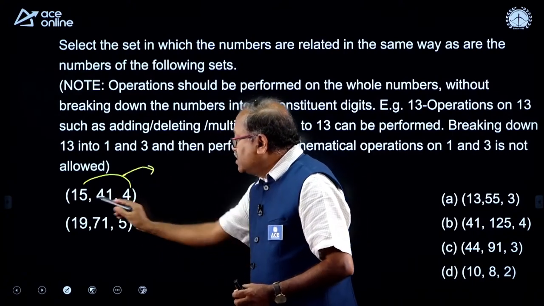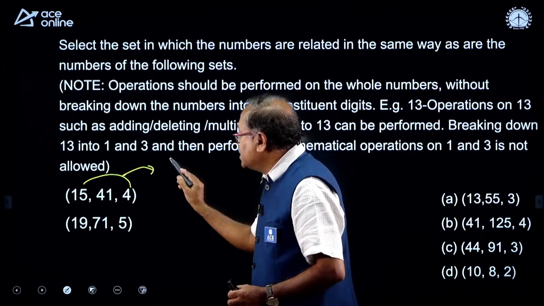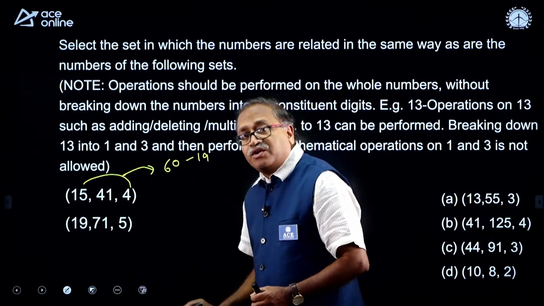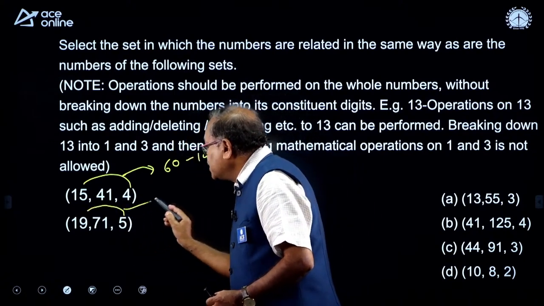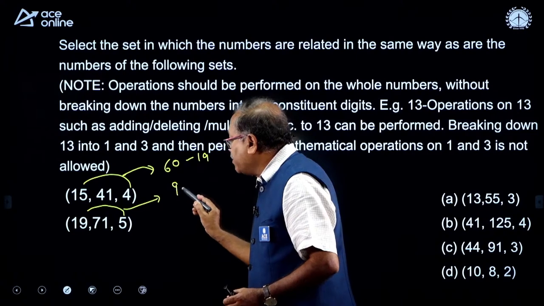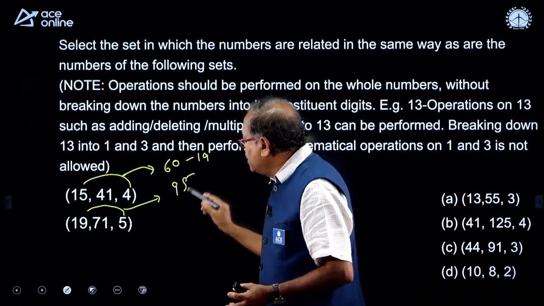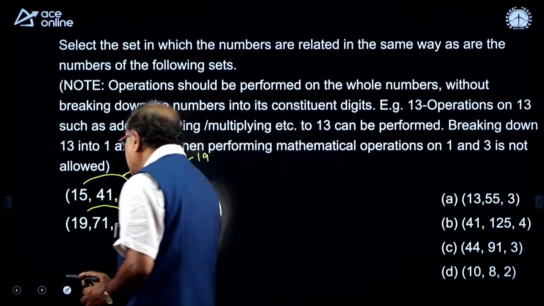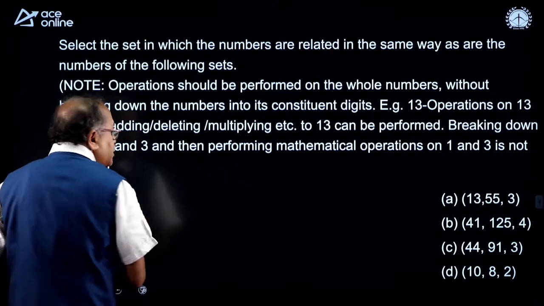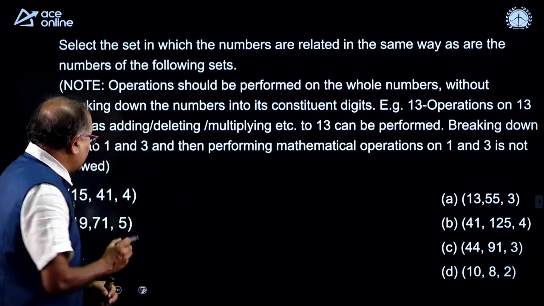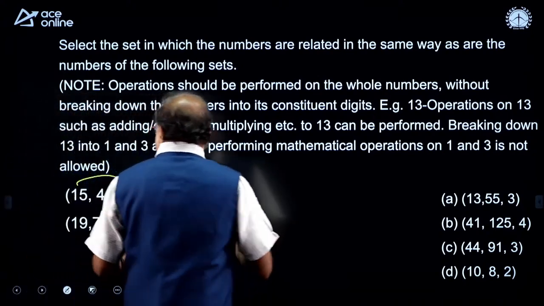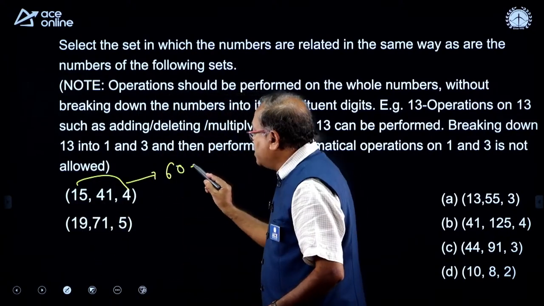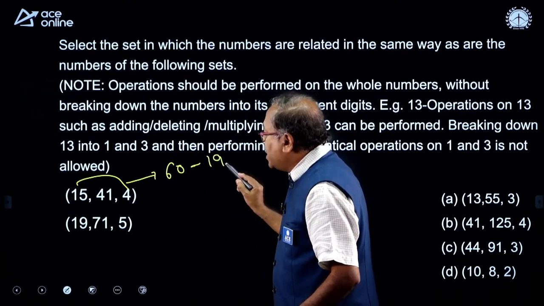So, let us see. 15 into 4 is 60, and from 60 if I take out 19, I get 41. If I multiply this one, 19 into 5, that is 95. From 95, if I subtract 19, am I getting the result? No. So this is how a little bit of trial and error you have to make before you finally reach the answer. The logic over here is 15 into 4 is 60. From there, when I subtracted 19, I got 41.